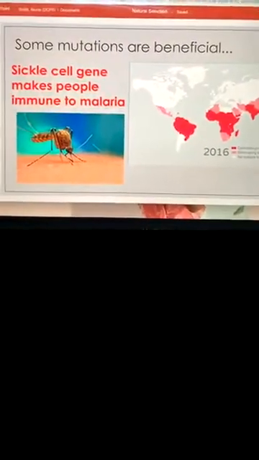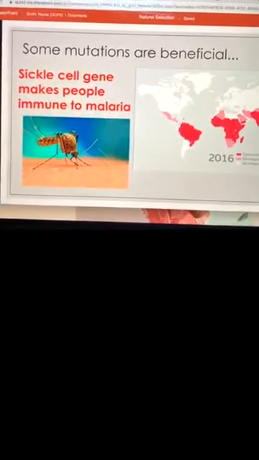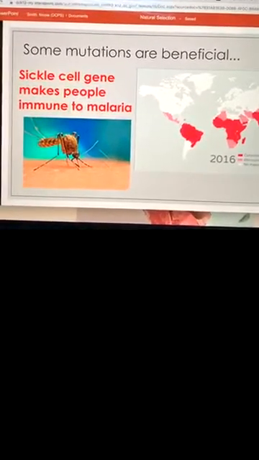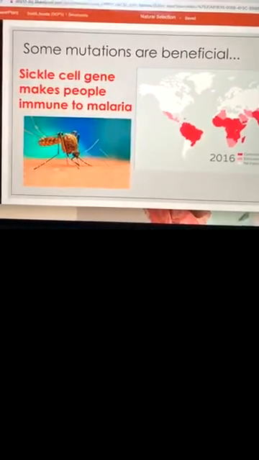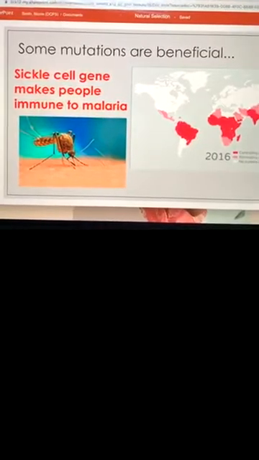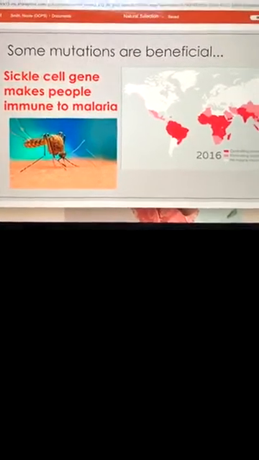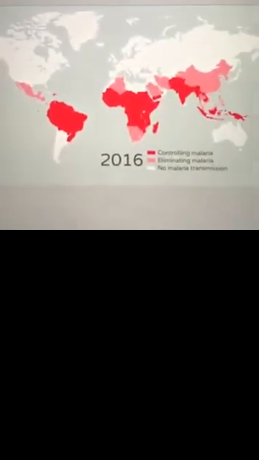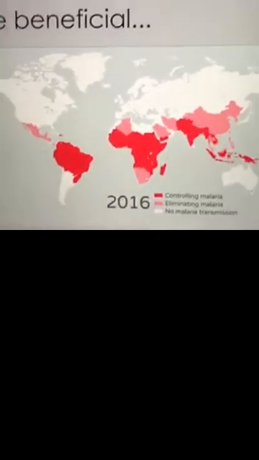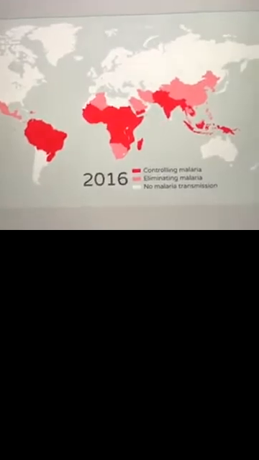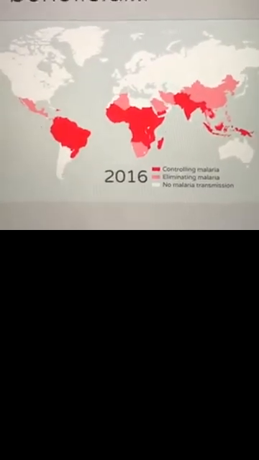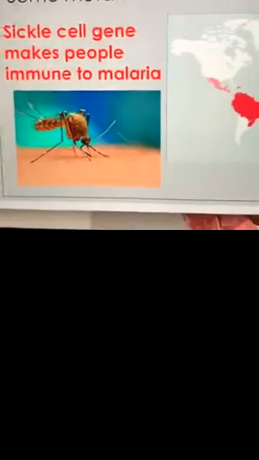So we talked about the fact that some people have the sickle cell gene, which leads to sickle cell disease. And if you have the gene within you, you're immune to malaria. So that was an adaptation that was beneficial in areas like Africa, where you have a lot of mosquitoes that carry malaria. But in other areas, it might not be as beneficial when you don't really live in a population where you have to deal with malaria.